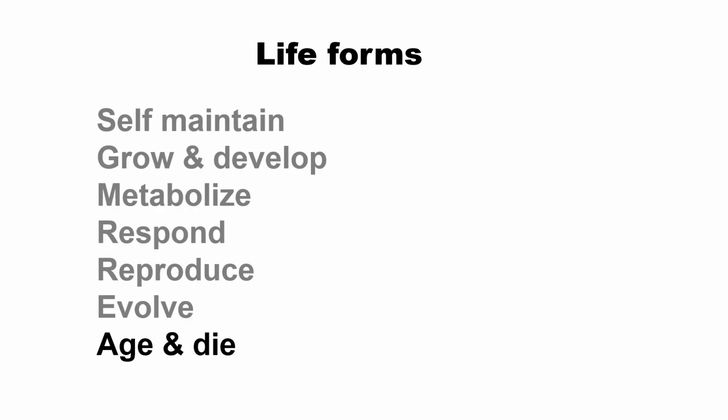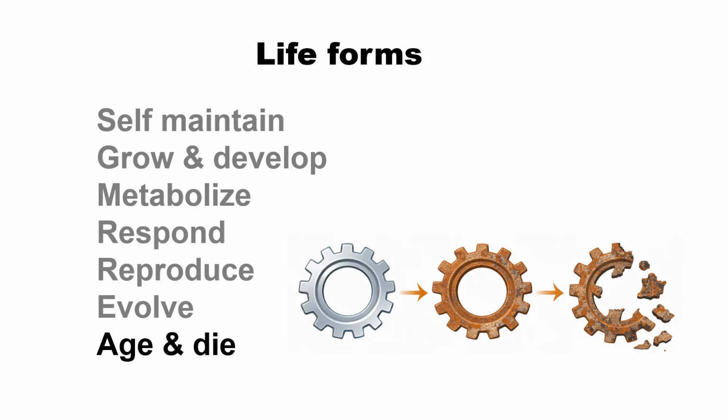All life forms age and die, but mechanical machines also age, and eventually lose their function. It's very similar to death. So all of these cases show that for the characteristics of life, there's always some example which mimics them. And in the opposite way, sometimes things do not have these characteristics, but still seem exactly like life forms.